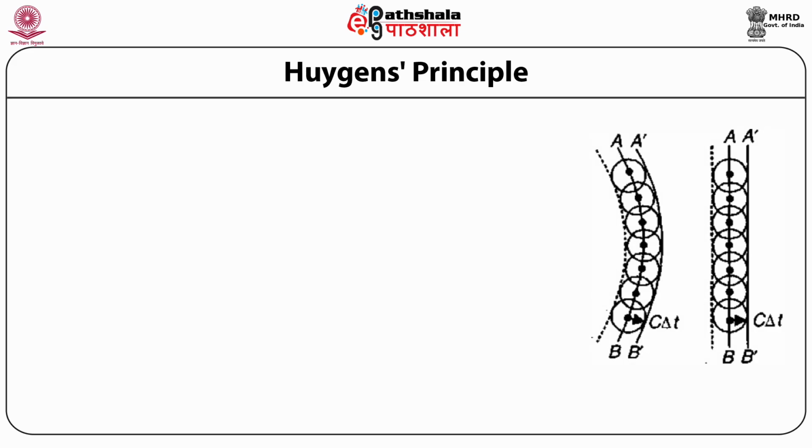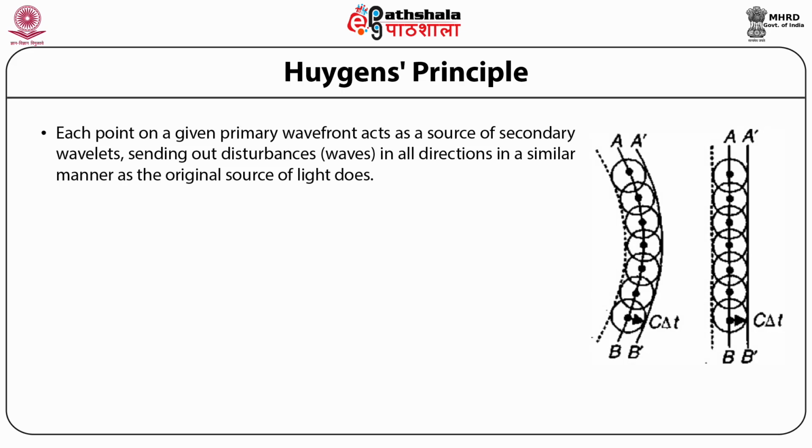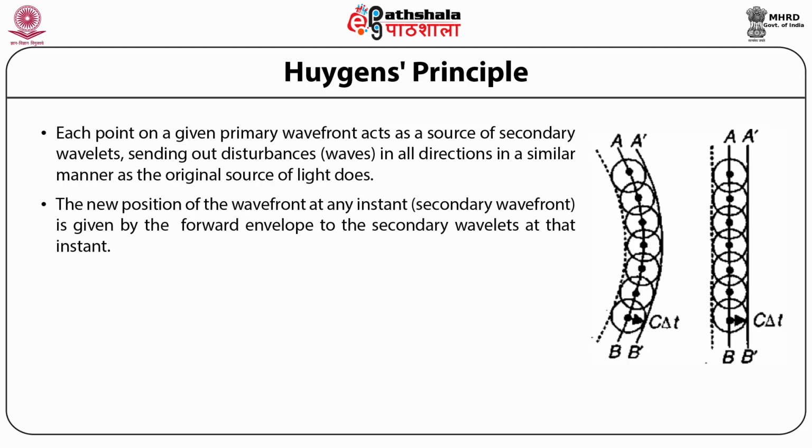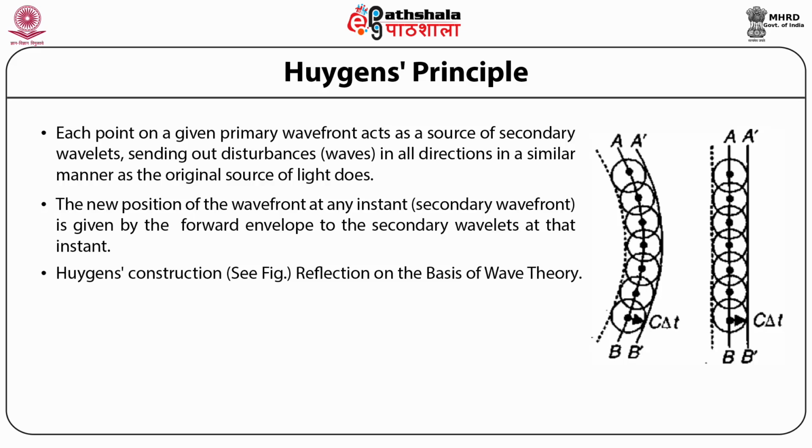Huygens principle. Each point on a given primary wavefront acts as a source of secondary wavelets, sending out disturbances in all directions in a similar manner as the original source of light does. The new position of the wavefront at any instant, that is the secondary wavefront, is given by the forward envelope to the secondary wavelets at that instant. Huygens construction, see the figure.